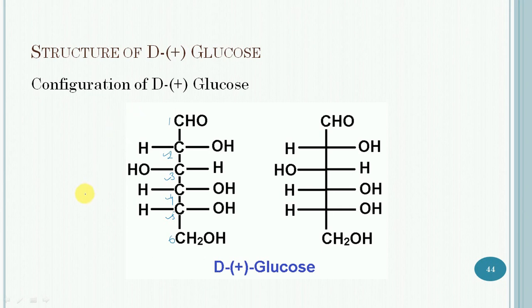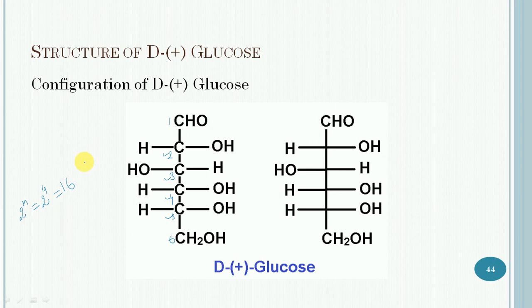Therefore the total number of possible stereoisomers in this case is 2 raised to the power 4, where 4 is the number of chiral carbon atoms, which is equal to 16. In this case all 16 stereoisomers are known.